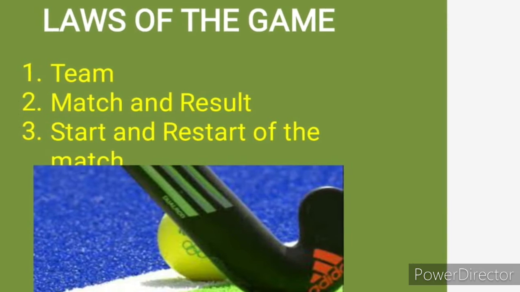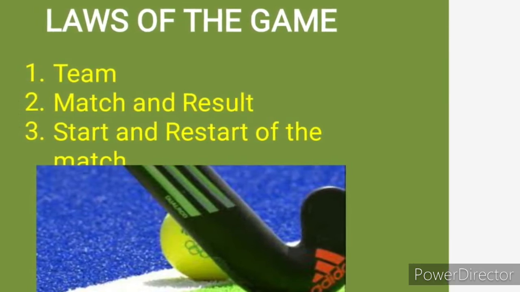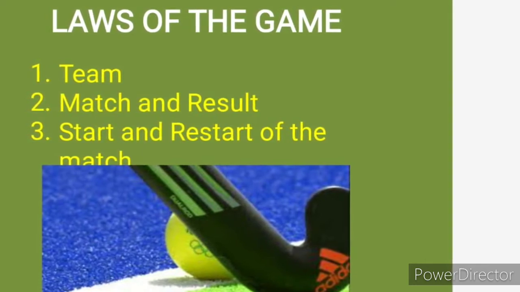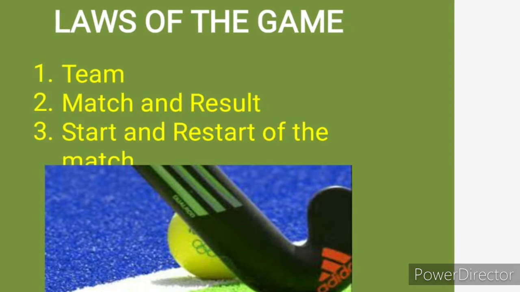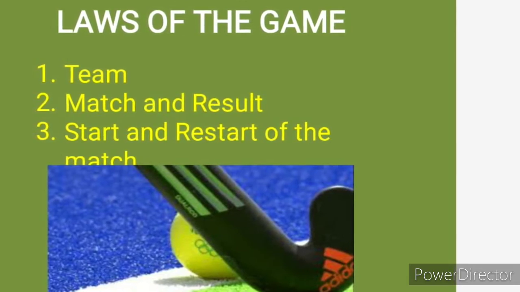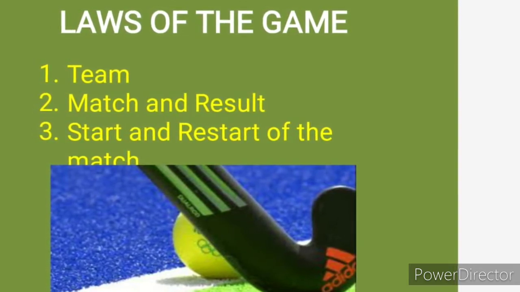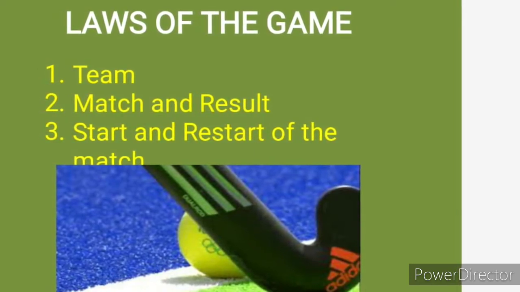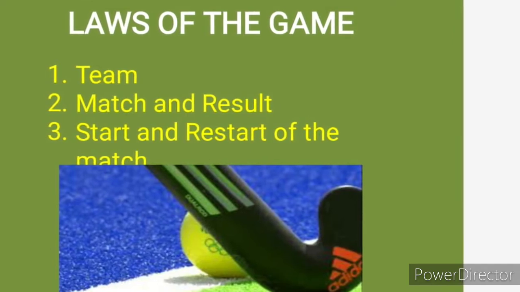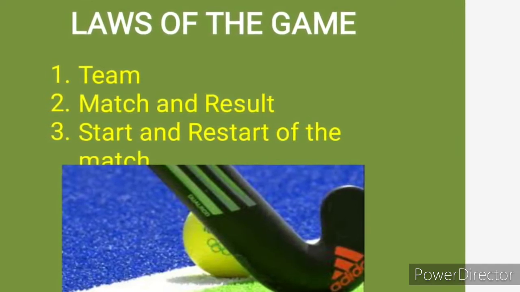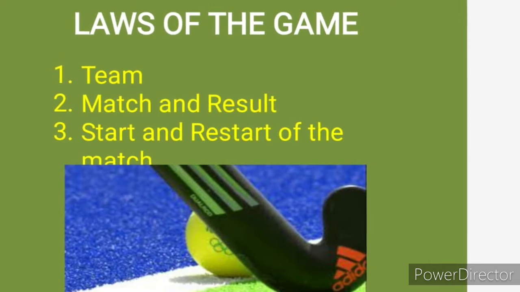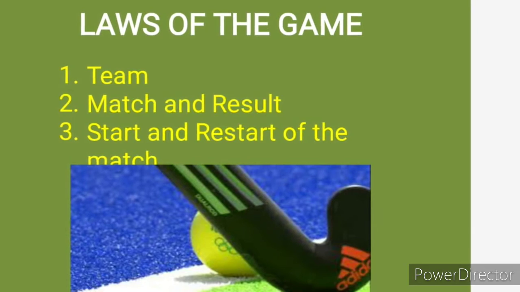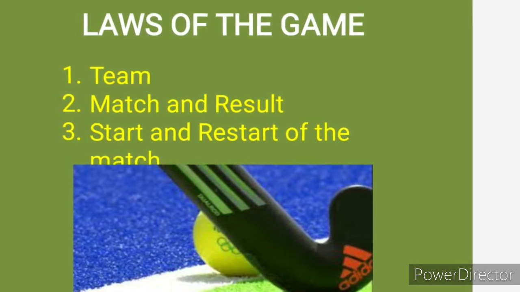The first one, team. A game shall be played between two teams of not more than 11 players each on the field. Each team is permitted to substitute from a maximum of 16 players. Each team must have one goalkeeper in the field. Substitution is permitted at any time except when penalty corner is awarded till it is completed. Substitutions are not permitted for suspended players.